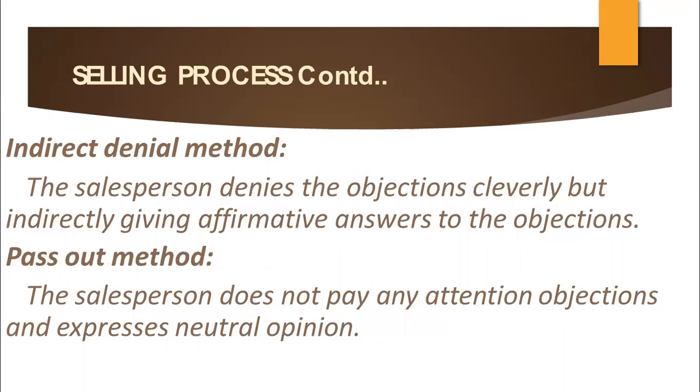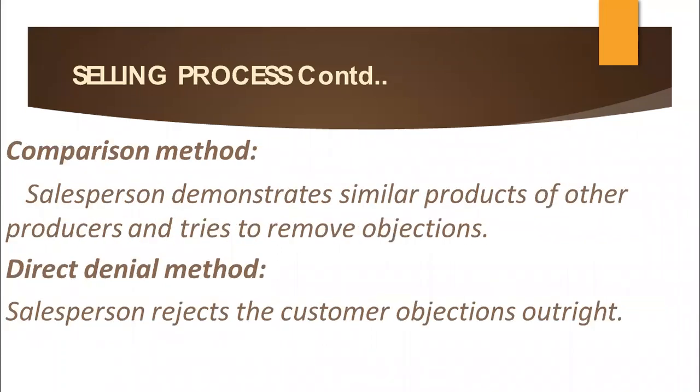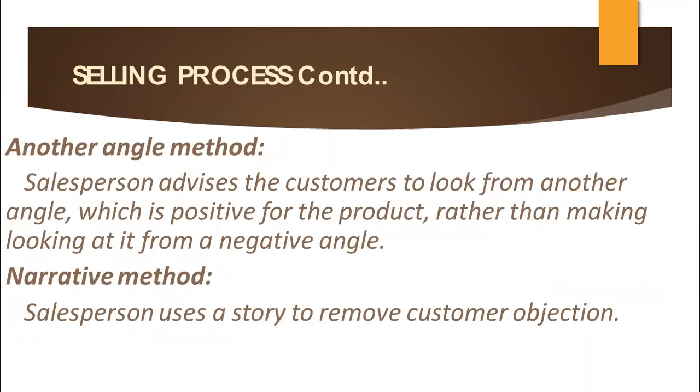Indirect denial method: the salesperson denies the objections cleverly, but indirectly by giving affirmative answers to the objections, so the customer doesn't feel hurt. So they are indirectly denying the objection. Pass over method: the salesperson does not pay any attention to the objections and expresses a neutral opinion. The comparison method: a salesperson demonstrates similar products of other producers and tries to remove the objections. So, the direct denial method: the salesperson rejects the customer's objections outright.